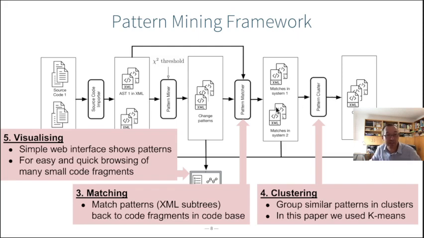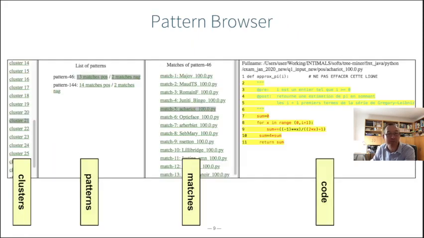And the final step, step 5, once we have the clusters, we will present all the results, so the patterns found, the code matches, and the clusters, in a simple web interface so that we can easily inspect and browse all the code fragments, the clusters, and the patterns that were found. And this is more or less what the... Sorry, I lost my mouse. But this is what the pattern browser looks like, the visualization.